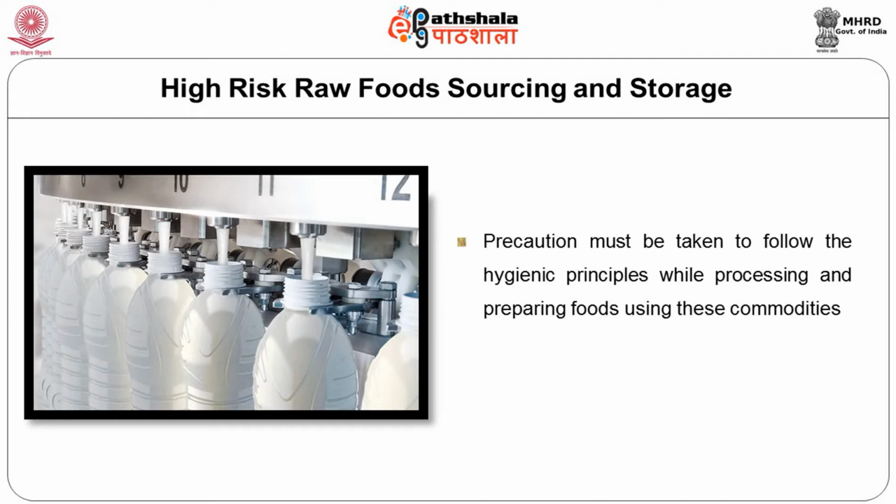These items must be free from contamination at source and must later be stored at proper temperature and humidity and other conditions which are required to keep them free from contamination and from becoming stale or perishing faster. Precaution must be taken to follow the hygienic principles while processing and preparing the food using these high-risk commodities.